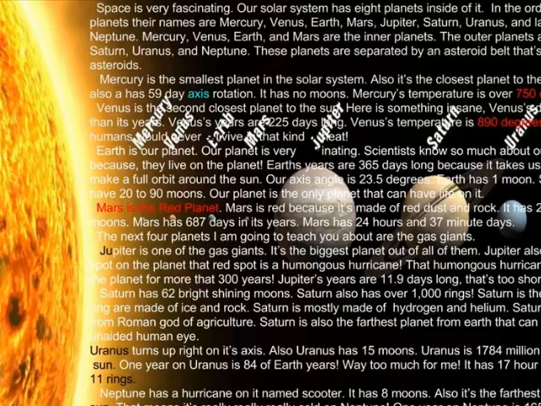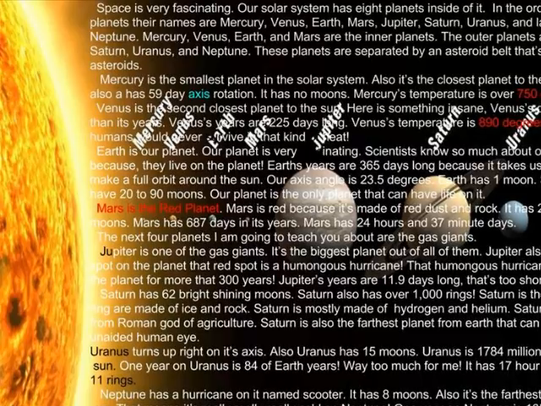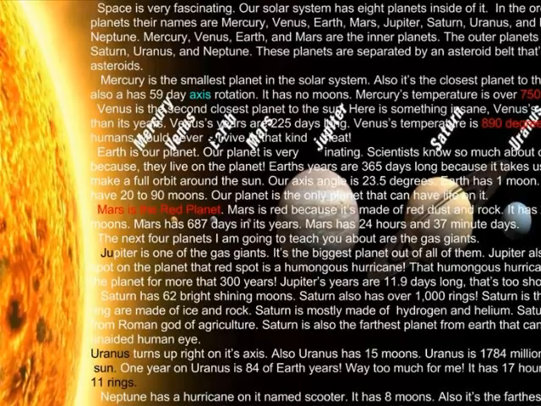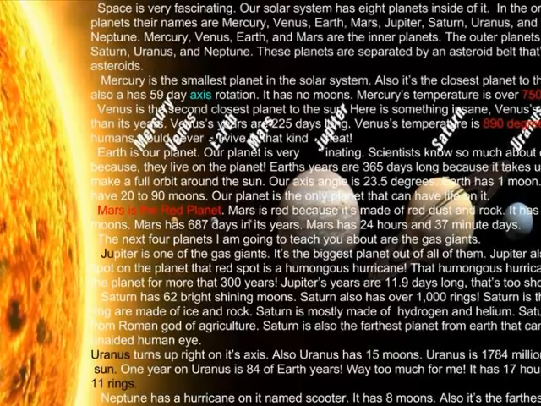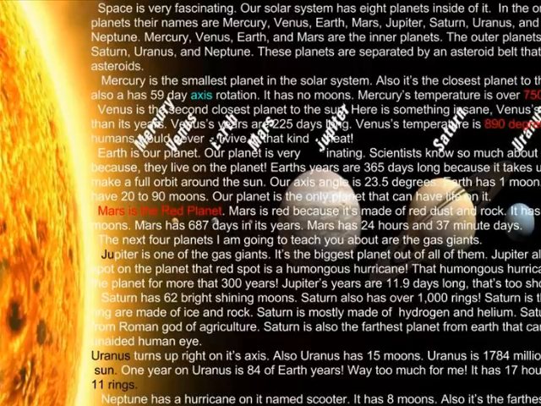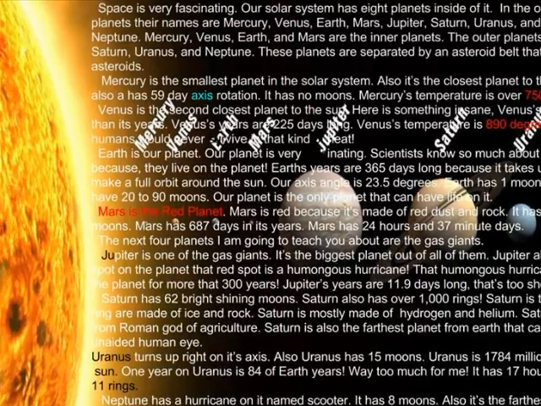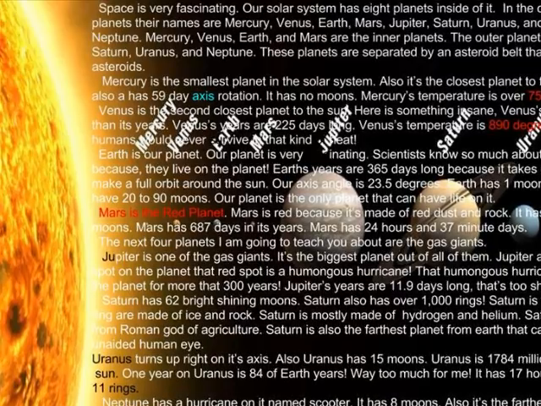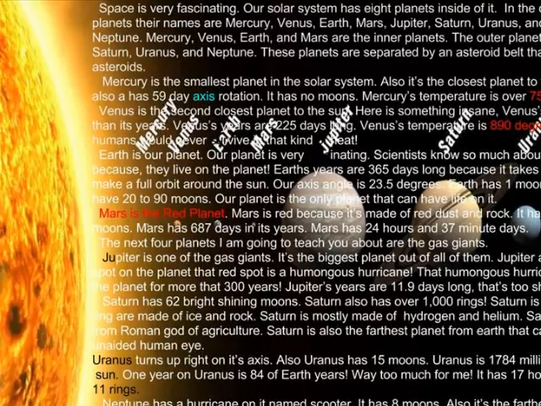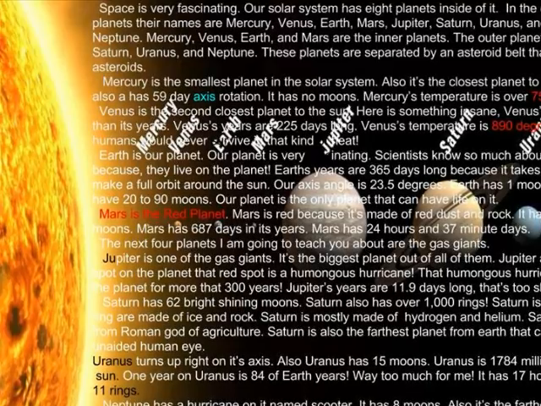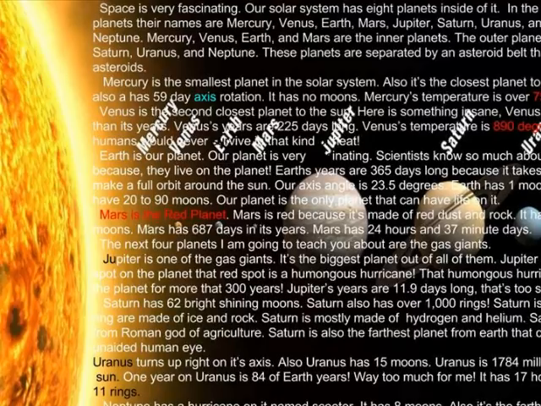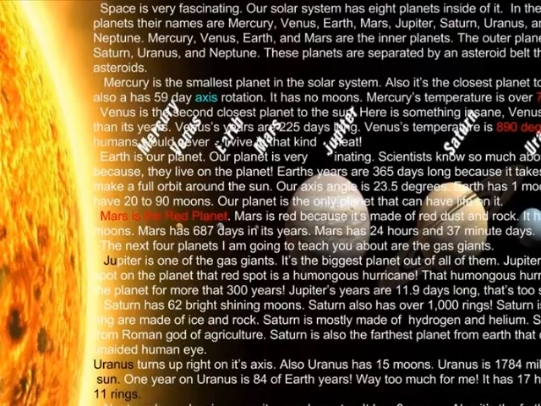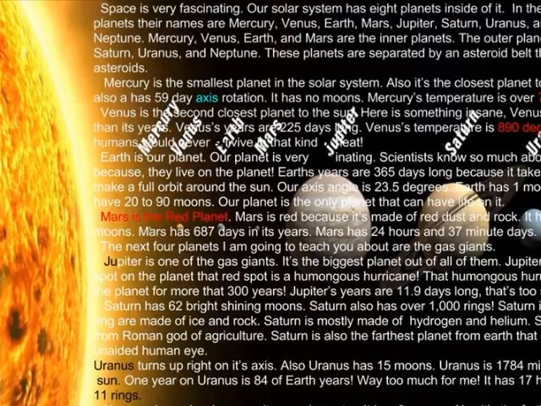The next 4 planets I'm going to teach you about are the gas giants. Jupiter is one of the gas giants. It's the biggest planet out of all of them. Jupiter also has a giant red spot on the planet. That red spot is a humongous hurricane. That humongous hurricane has been on the planet for more than 300 years. Jupiter's days are 11.9 hours long. Oh, Jupiter's years. That's too short for me.